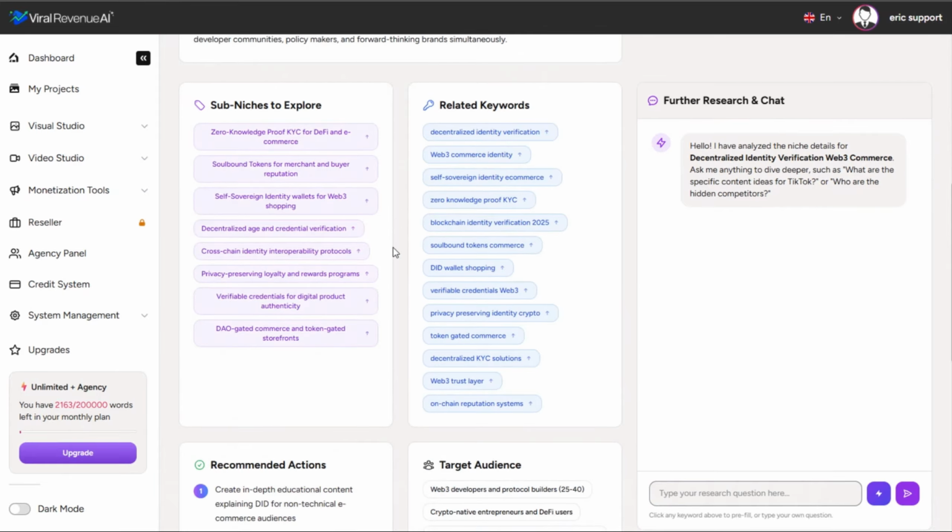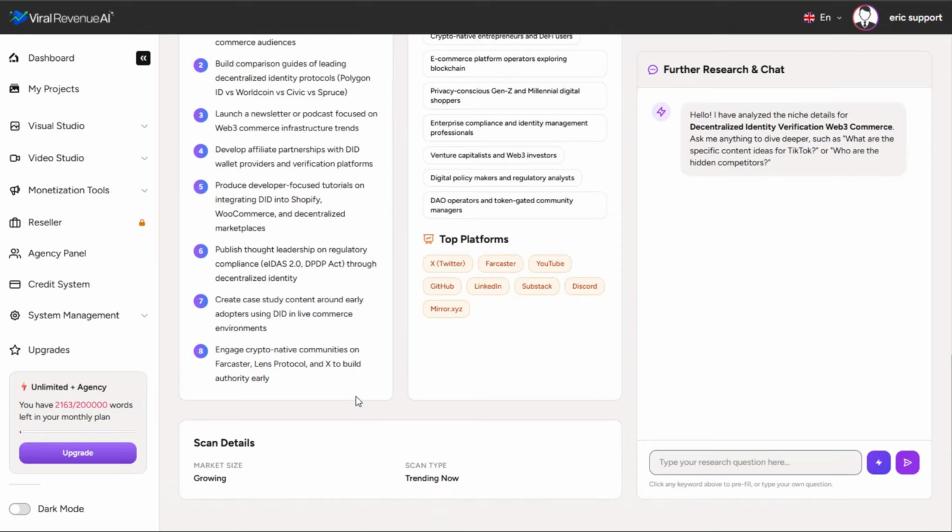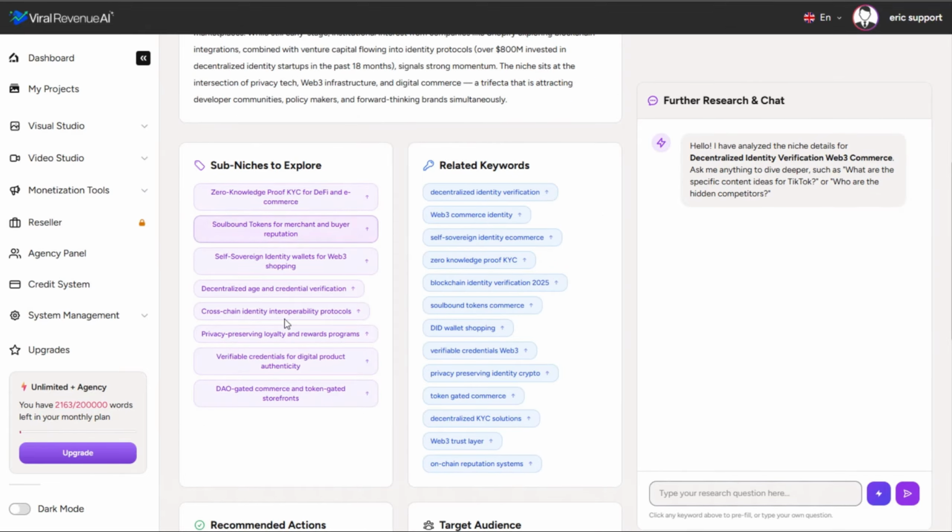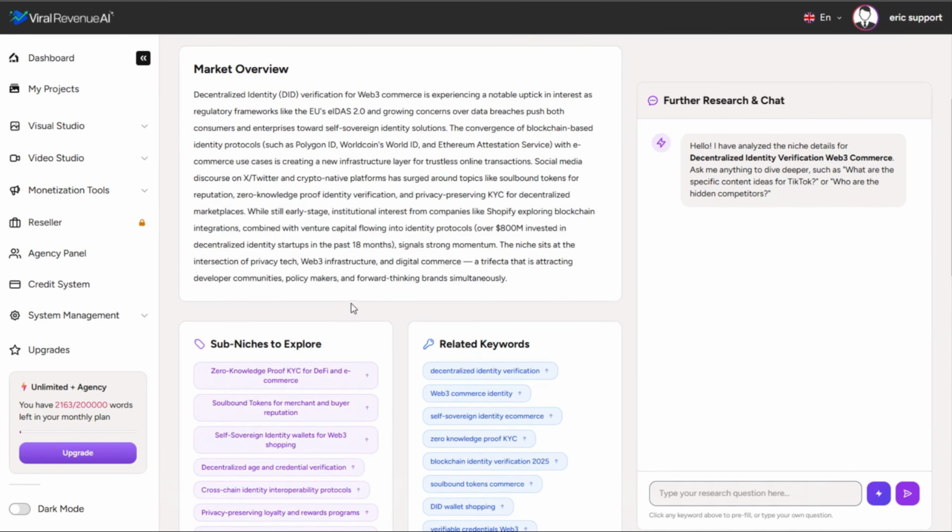It is a customized report, but it doesn't stop there. You can dig deeper simply by clicking one of these sub-niches to dig in deeper. Like, for example, what's a zero knowledge proof KYC? I don't even know what that is.